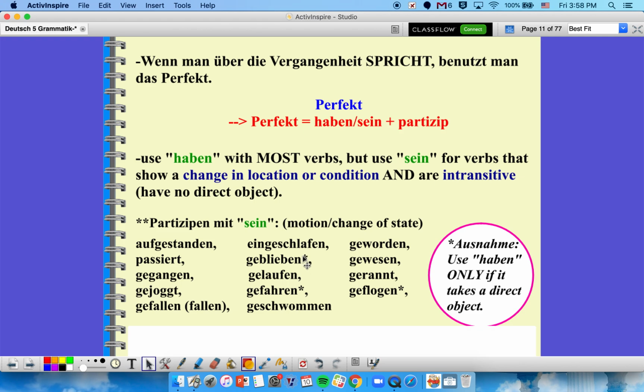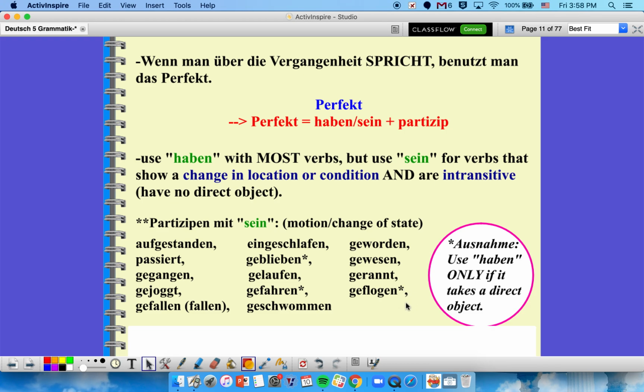So that one's just kind of an odd exception.